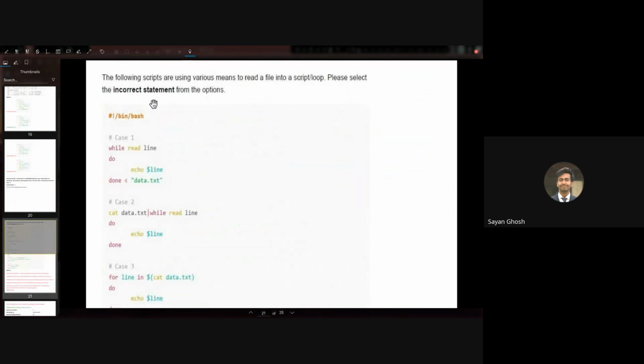So here we have the following script using various means to read a file into a script or a loop. Please select the incorrect statements from the options. So this is also something we sometimes miss. Here we are asking for the incorrect statements and not the correct statements.